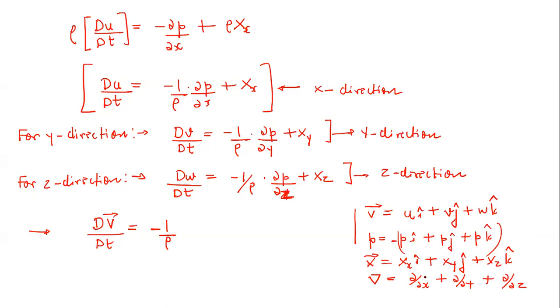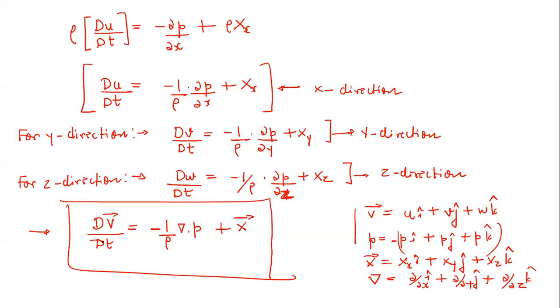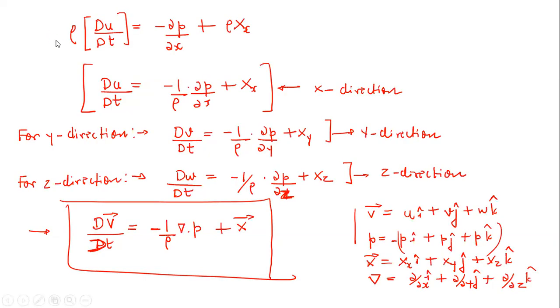Since both are scalar, you can write it this way also. It's very easy here. So now you can say minus 1 by rho, delta p, or grad p simply, plus X vector. So this is your equation in vectorial form, and this is your Euler equation of motion. All these three equations together represent your Euler equation of motion. Always remember this thing.